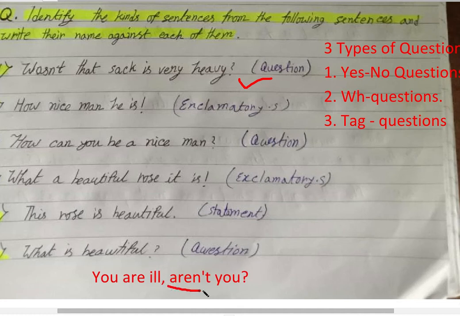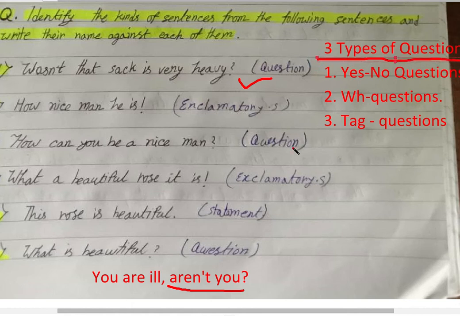Okay? Yes no question, WH question, tag question, the three types of questions should be written by you, but should be remembered for narration change of questions. Narration change, question narration করার সময় এই তিন টাইপের কোশ্চেনের কথা তোমার মনে রাখতে হবে, বিশেষ করে yes no question আর WH কোশ্চেনের কথা। ঠিক আছে? আচ্ছা, next, this is not our main topic. In the context we just discussed it. Don't forget, remember that there are three types of questions.